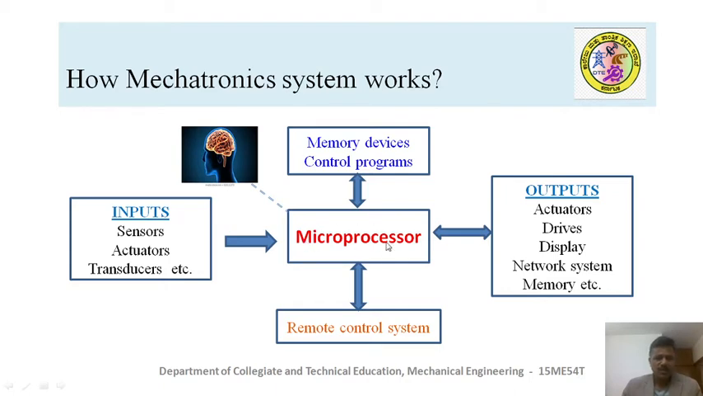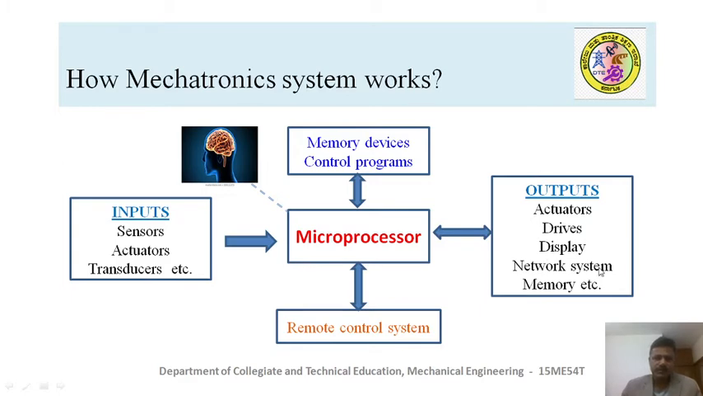The microprocessor receives the information either from the input devices, or it accesses it from the memory device or from the remote devices, and it uses the control system to execute the input information. Then after execution of the information, it sends the output information to the output device so that actuators or drives or displays start functioning. The microprocessor will take care of the control of the entire output devices. It's a two-dimensional access you can see here.